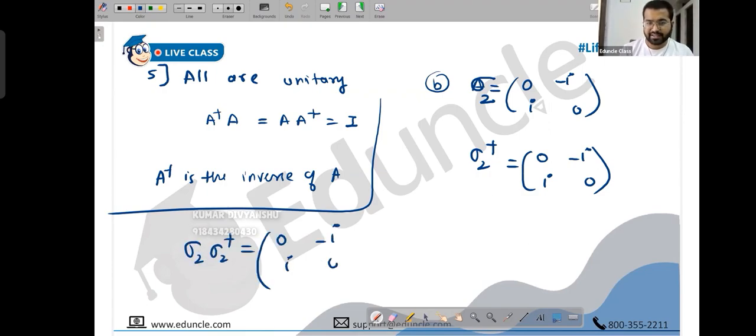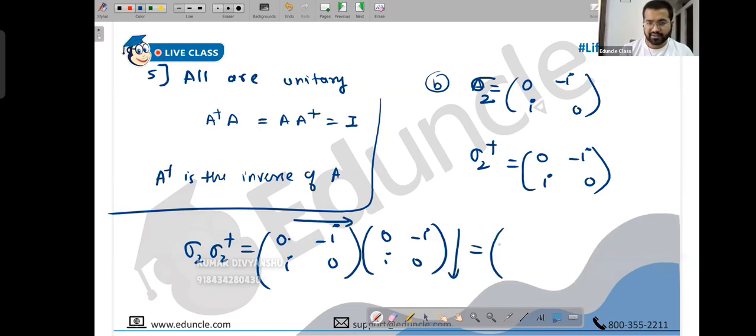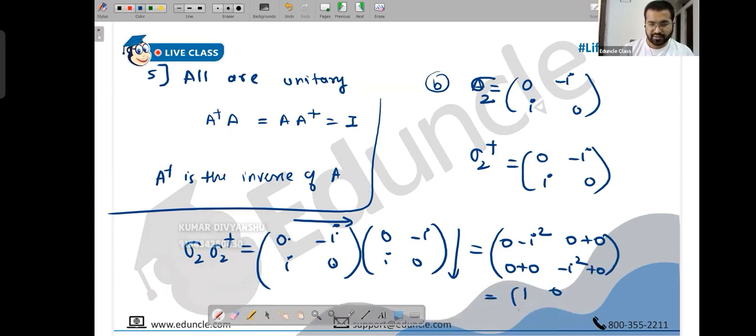So 0 minus i, i 0, times 0 minus i, i 0. Let's calculate. 0 into 0 is 0, minus i into i is minus i squared. 0 into minus i is 0. Minus i into 0 is 0. i into 0 is 0. 0 into i is 0. i into minus i is minus i squared. 0 into 0 is 0. What do we get? i squared is minus 1, so minus minus plus 1. We got the identity matrix.